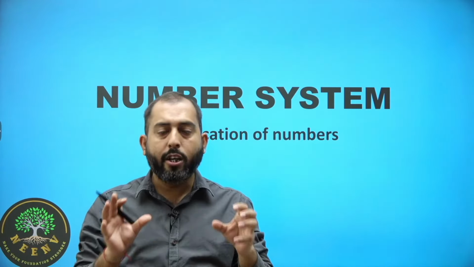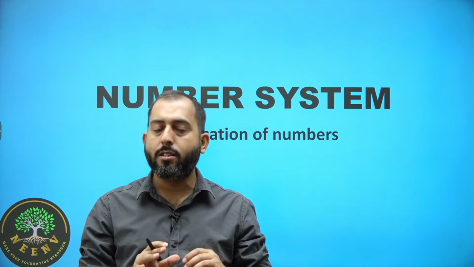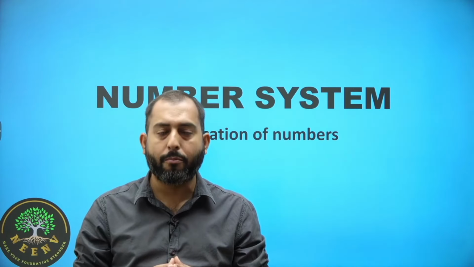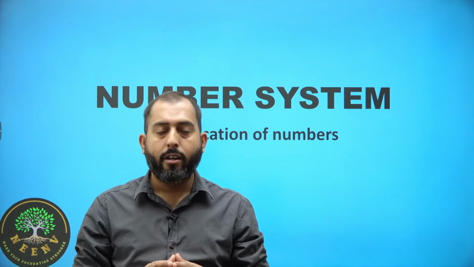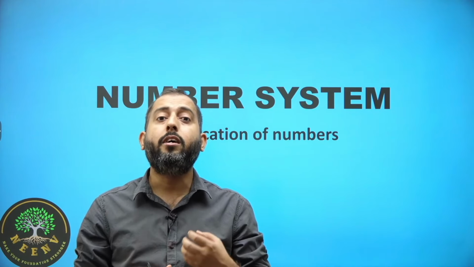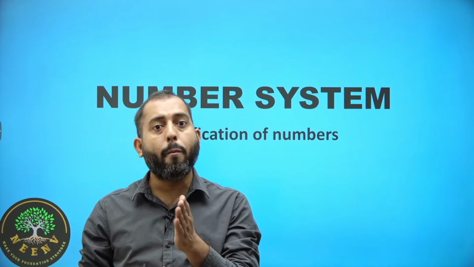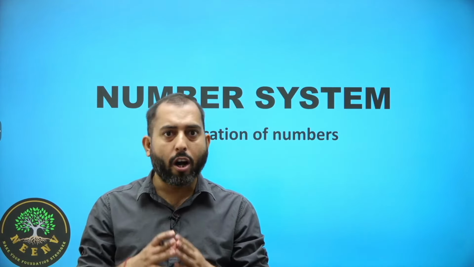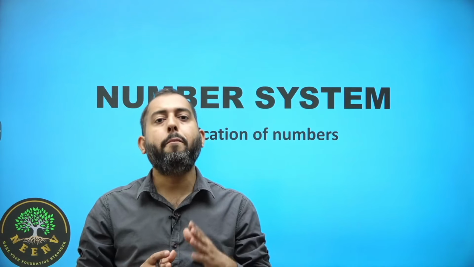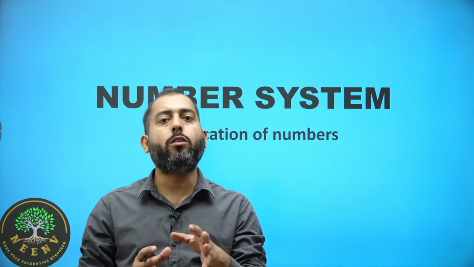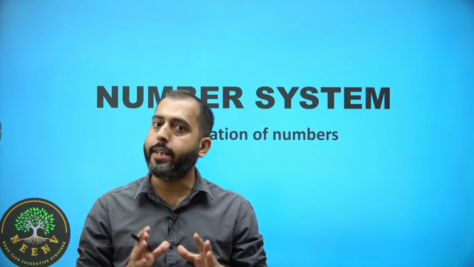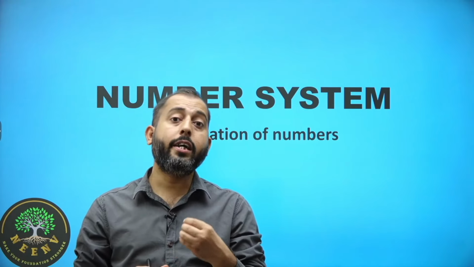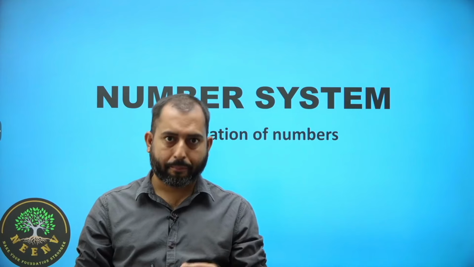Then to include fractions and decimals, there are two more categories. One of them is rational numbers, the numbers that can be represented in the form P/Q, where Q should not be equal to 0 and P and Q both must belong to integers.